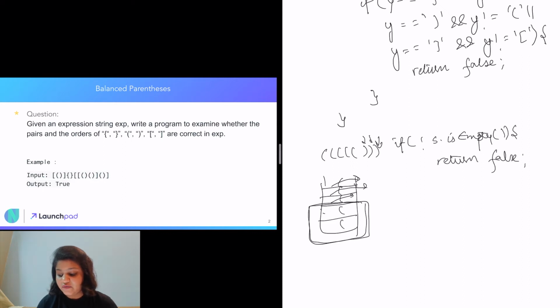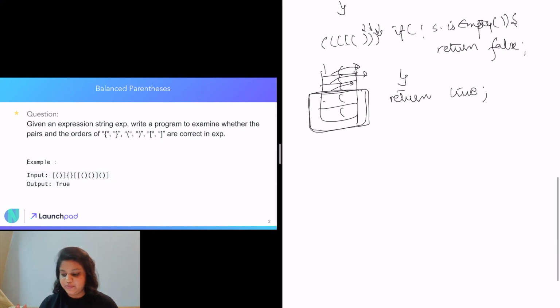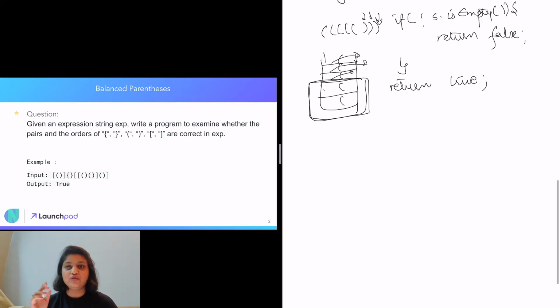Now after this we have covered all the scenarios where our string cannot be balanced. So if our particular string has passed all of these criteria and has still not come across a criterion showing that it is not balanced, that means it is balanced, and hence we are going to return true. So this is the explanation of this particular problem. Now let's try it for the given example.